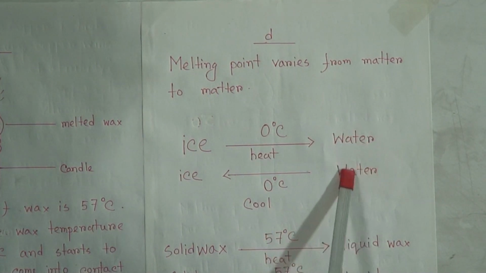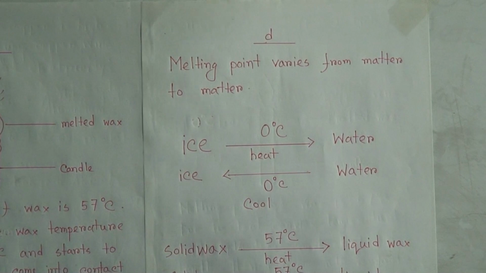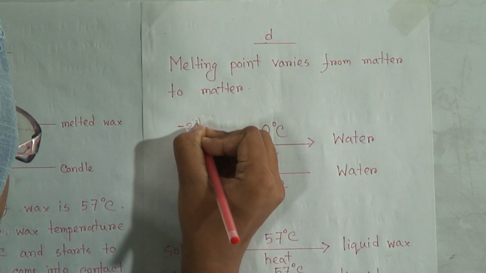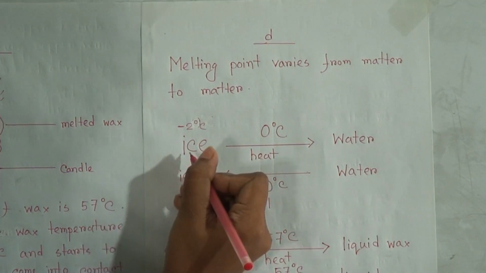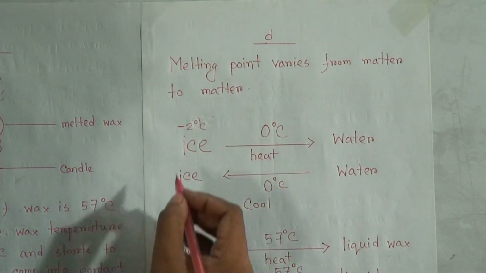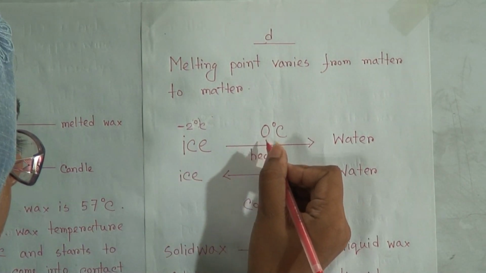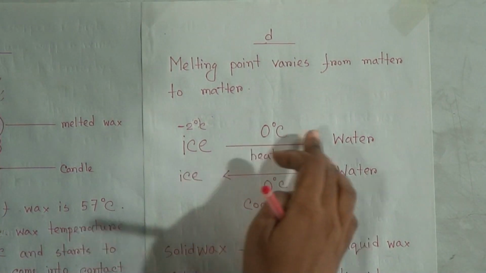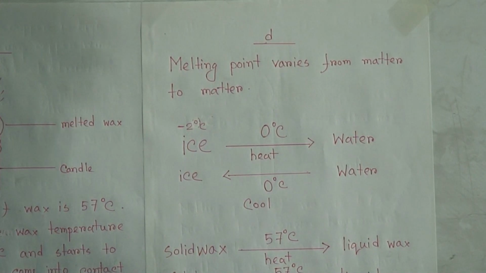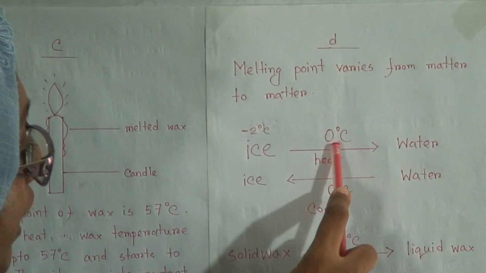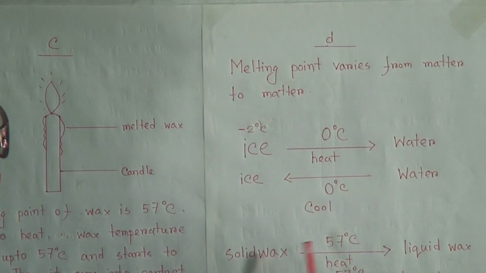Suppose ice temperature is minus 2 degrees Celsius, then if you provide heat, the ice temperature will increase up to 0, and at 0 degrees Celsius it starts melting. That means 0 degrees Celsius is the melting point for ice.